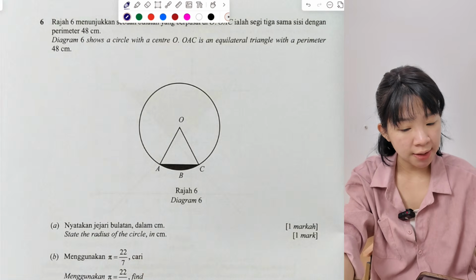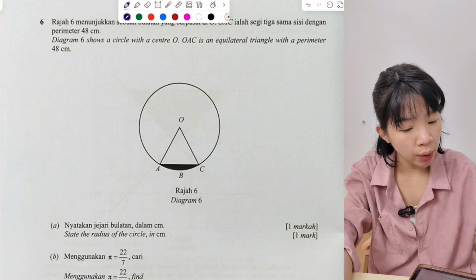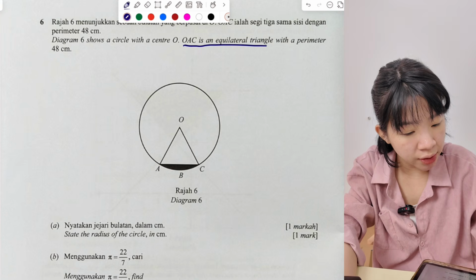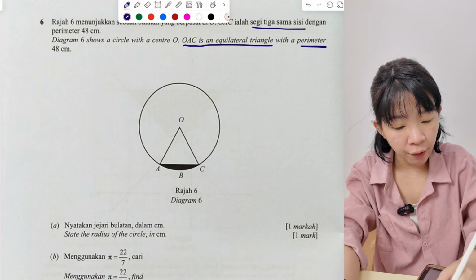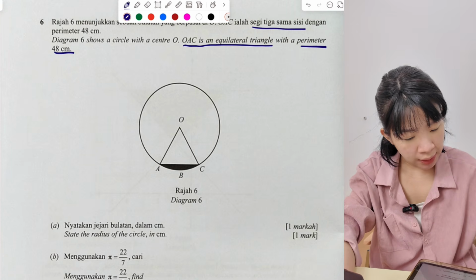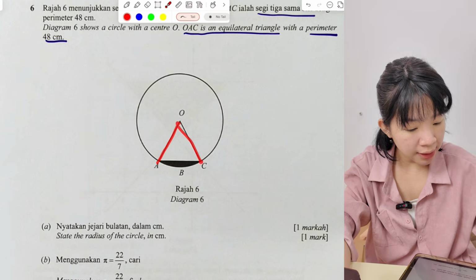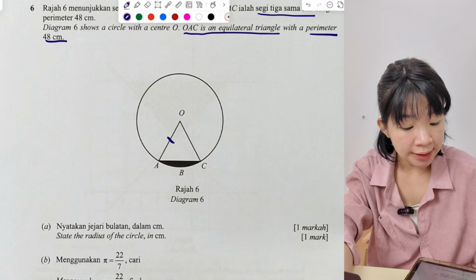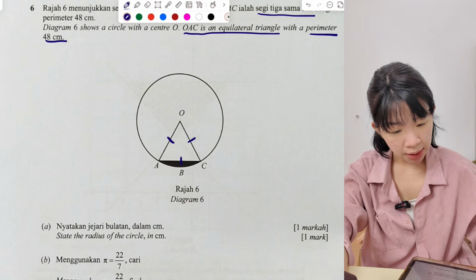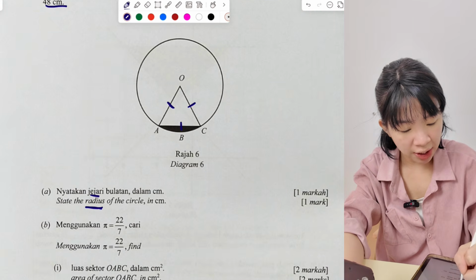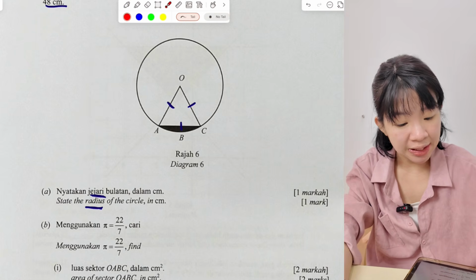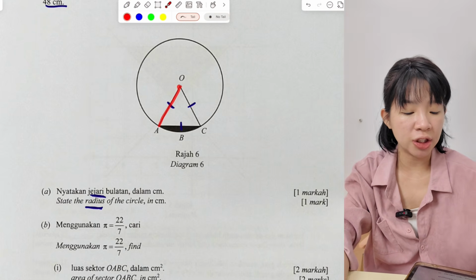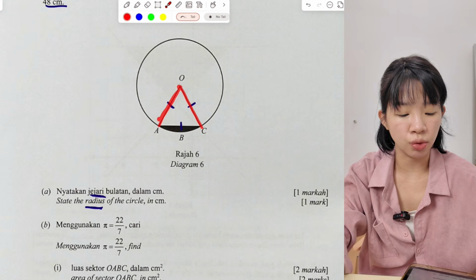Okay, let's look at question 6. It shows a circle with center O. OAC is an equilateral triangle, segi tiga sama sisi, and perimeter 48 cm. Okay, so this is an equilateral triangle, meaning all three sides same length. Question A, they ask, what is the radius, jejari, of the circle? Okay, where is the radius? Radius is always from the center all the way to the end and touches the circumference. So this radius, this is also radius.